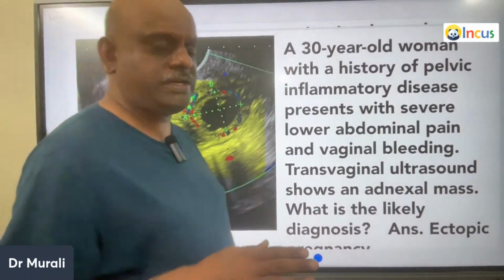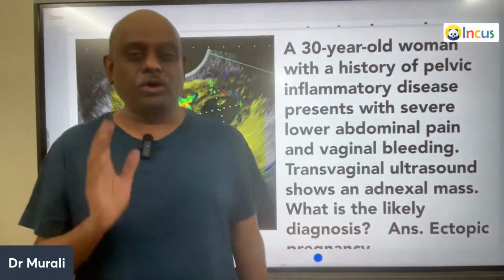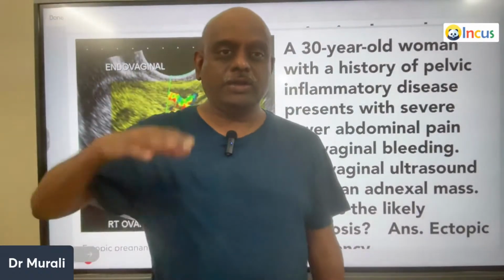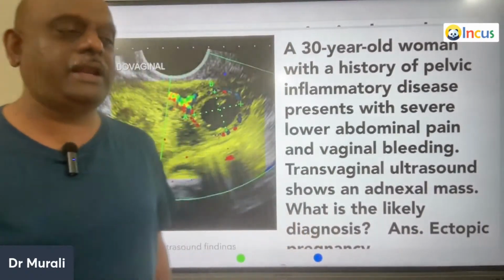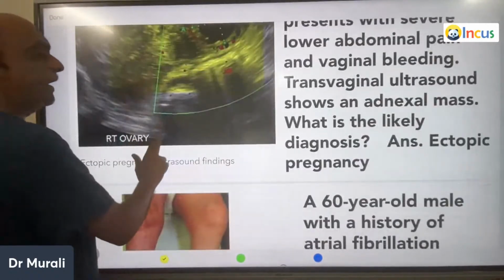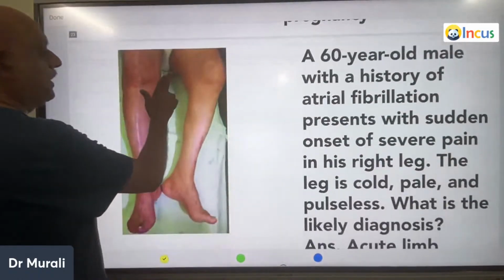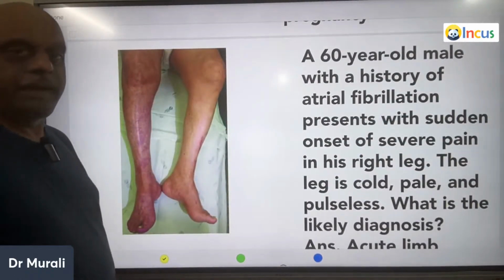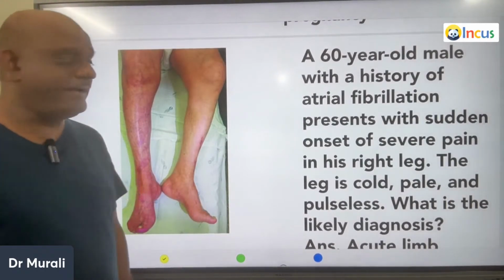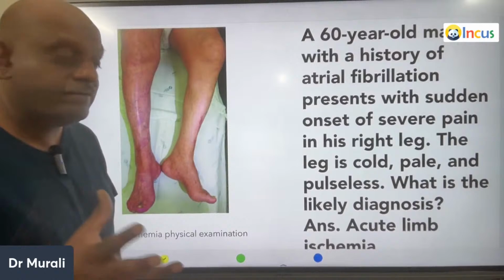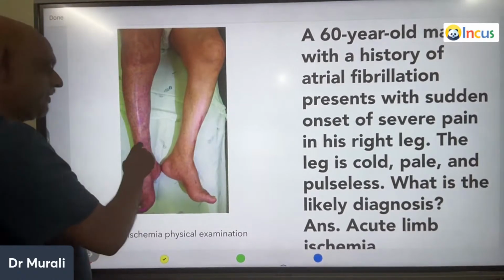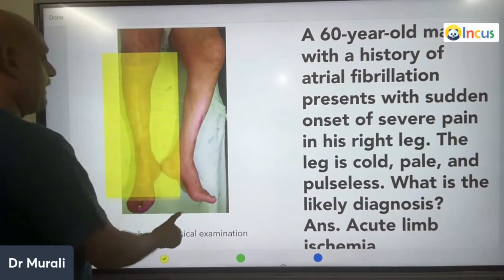Always, ectopic pregnancy is a surgical emergency. No more waiting and watching. You need to jump and treat the ectopic abdominal pregnancy. A 6-year-old male is having atrial fibrillation, presents with a sudden onset of severe pain in the right leg. So what is the possibility?